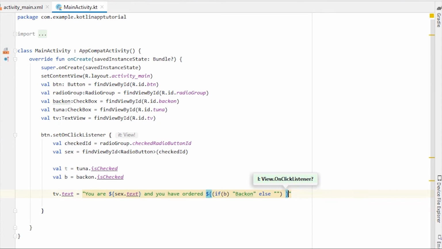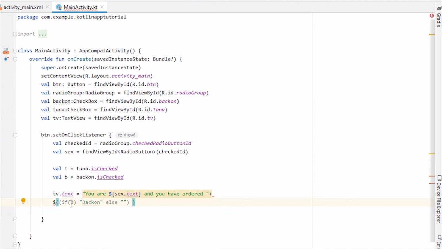Actually, let's break this outside the string, so it's more clear. Plus, we will remove these braces.